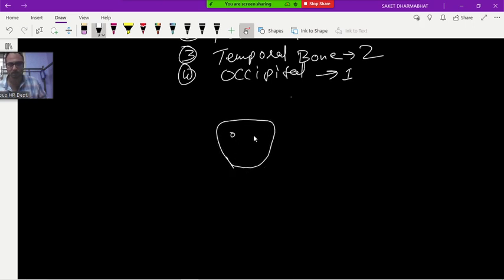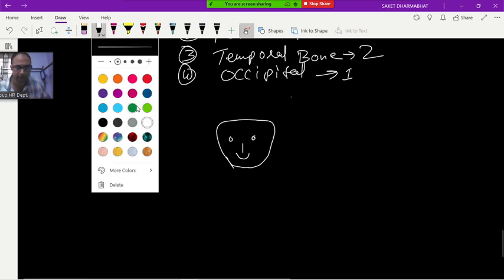Okay, suppose this is one person. This is the skull, front view. Now, one thing, the sphenoid bone. With a different color I am telling you.